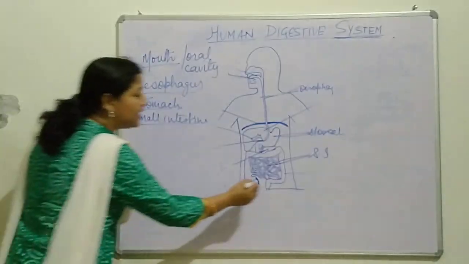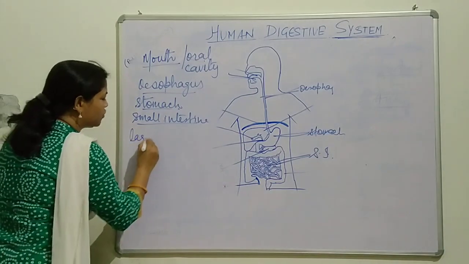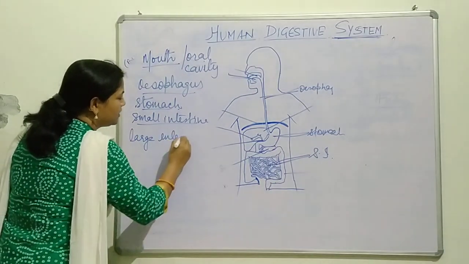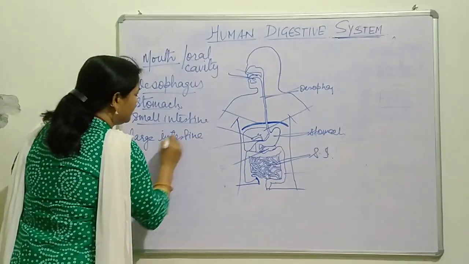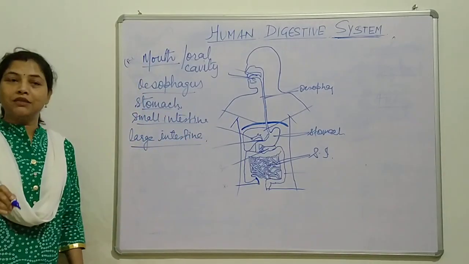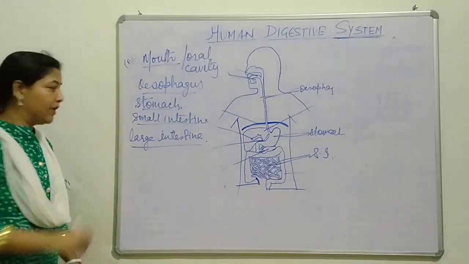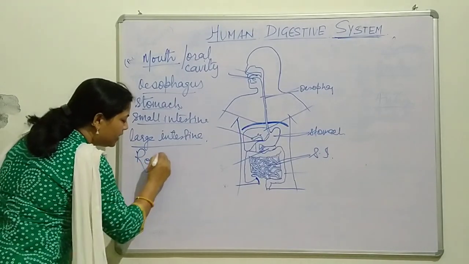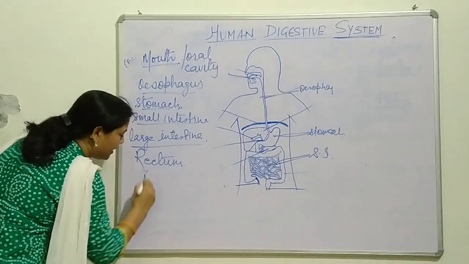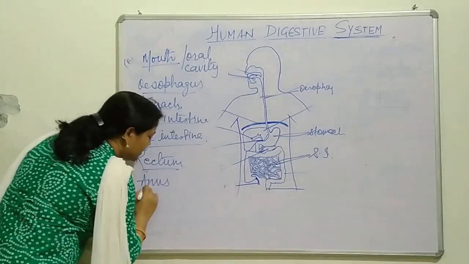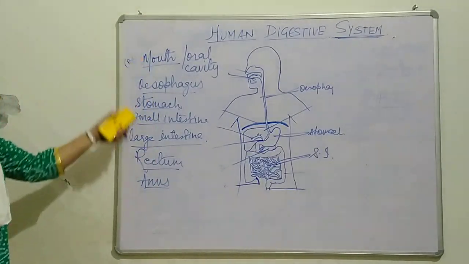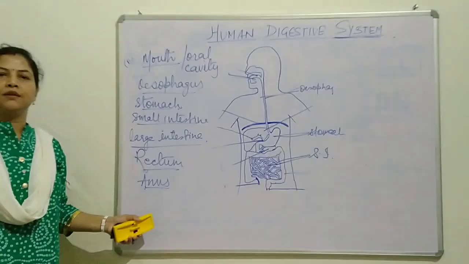Right after that, the large intestine. These all are the parts of the human digestive system. Then rectum and anus. So these are known as the human digestive system parts.